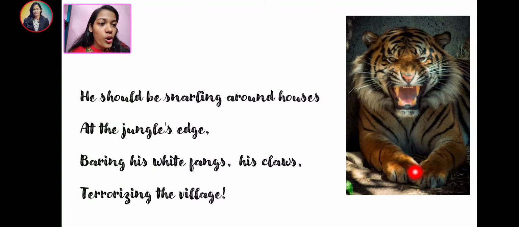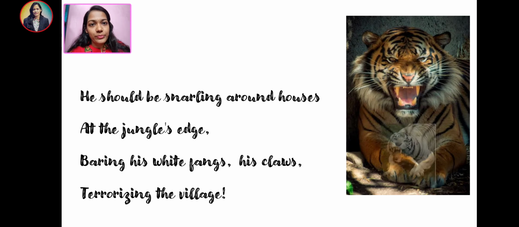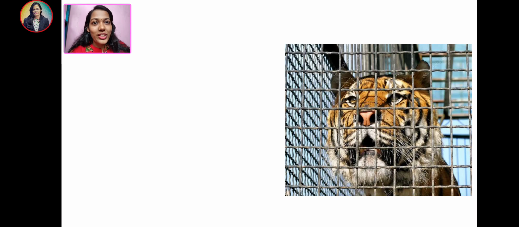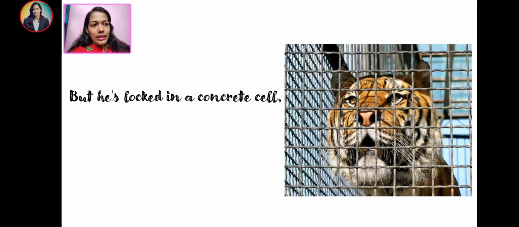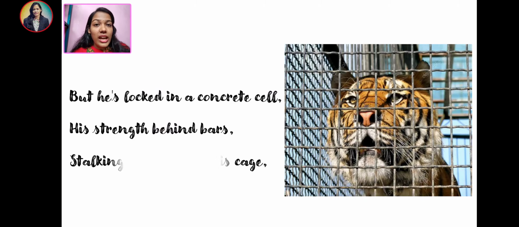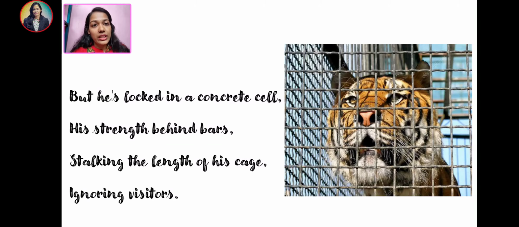He would be showing off his claws there. He would be terrorizing the people present in the village, creating fear in the minds of the people in the villages. So all these things are generally done by the tiger when they are in the jungle. Ooh, dangerous, right? But here in this picture you can see how helpless the animal is.